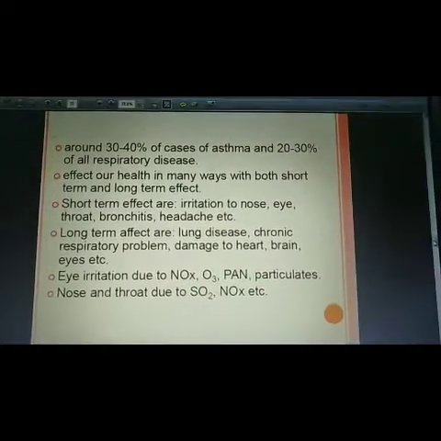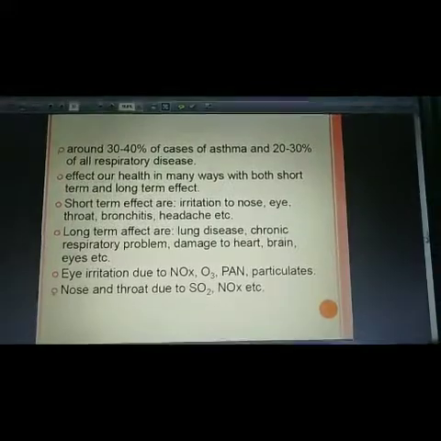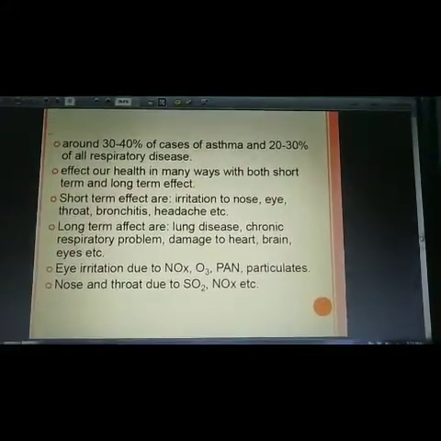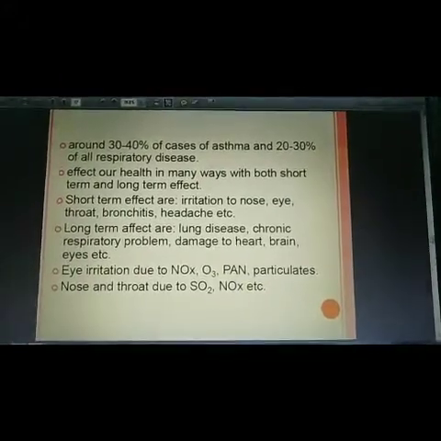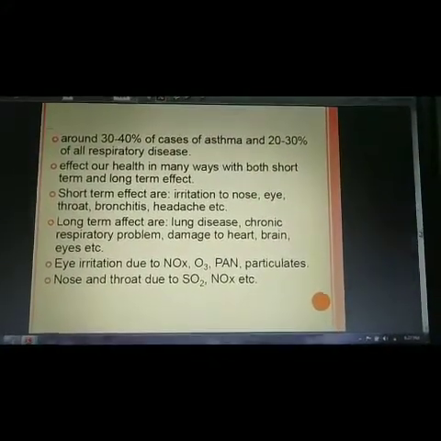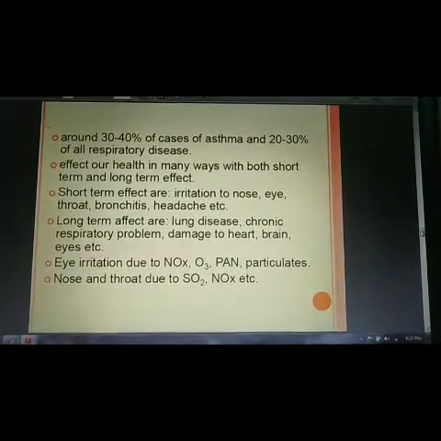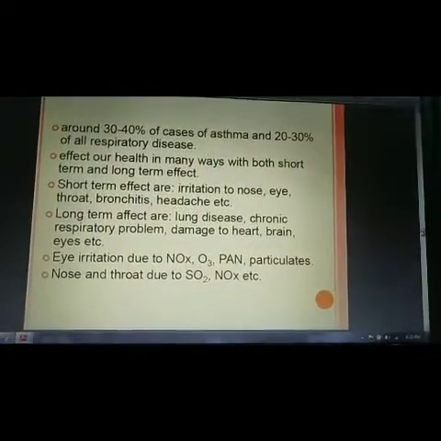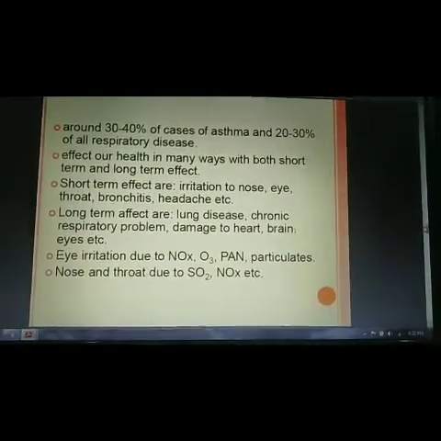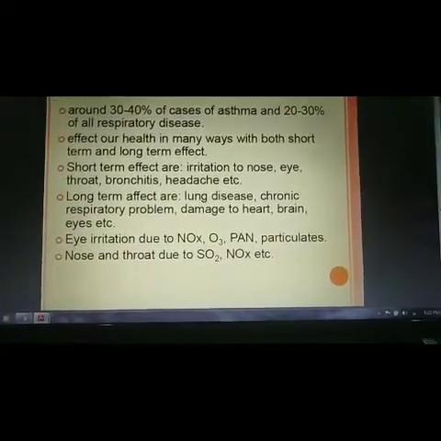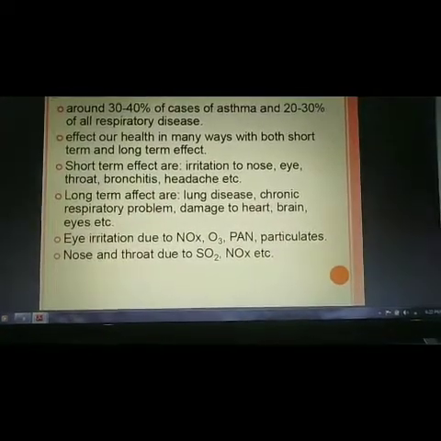Around 30 to 40% of cases of asthma and 20 to 30% of respiratory disease are mainly caused by pollutants. They affect our health in many ways, with both short-term and long-term effects. Short-term effects are mainly irritation to nose, eye, throat, bronchitis, headache, etc. Long-term effects are lung disease, chronic respiratory problems, damage to the heart, brain, eyes, etc.